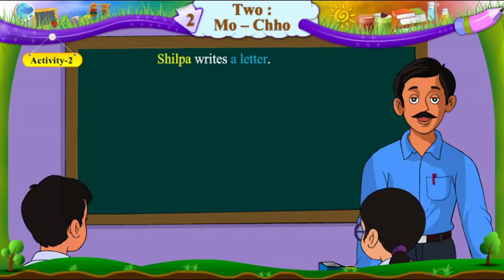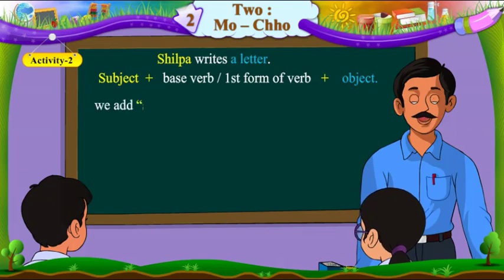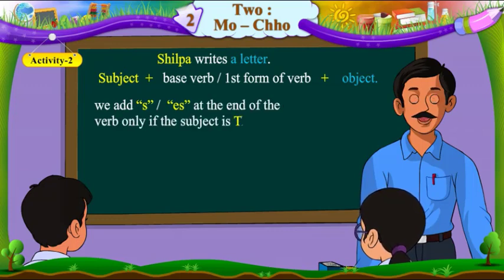The format for simple present tense is subject plus base verb or first form of verb plus object. Remember, students, we add s or es at the end of the verb only if the subject is third person singular.